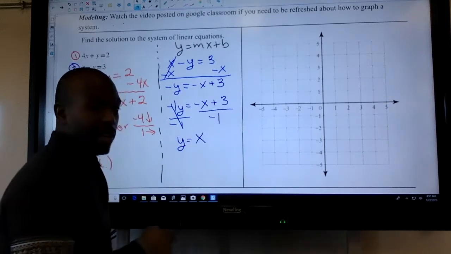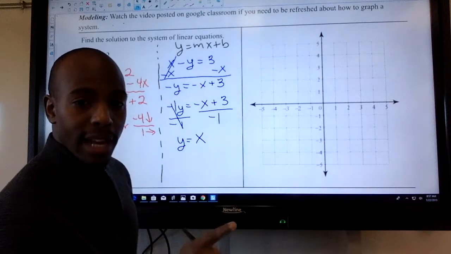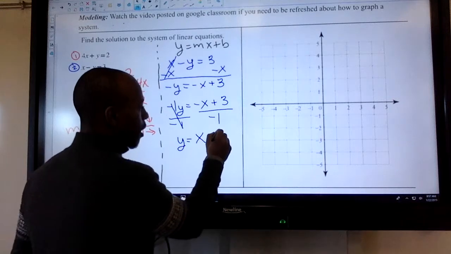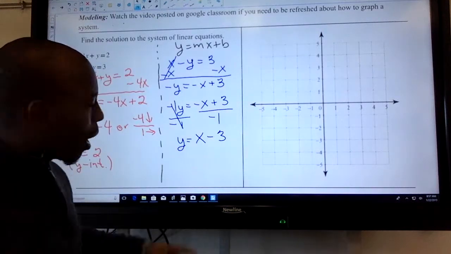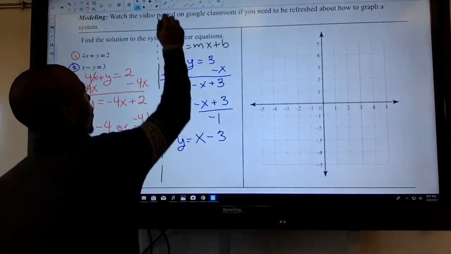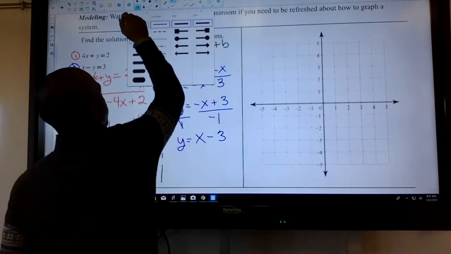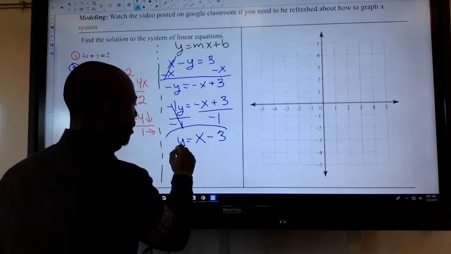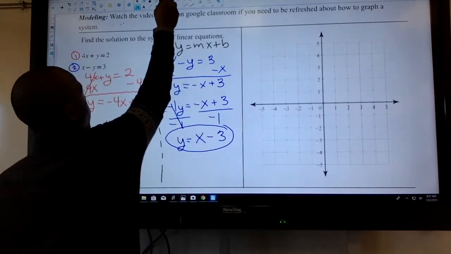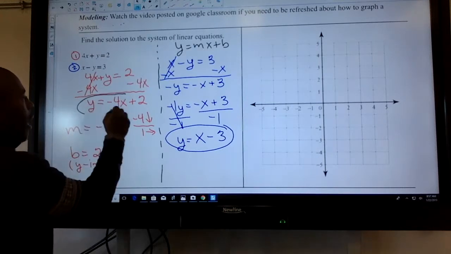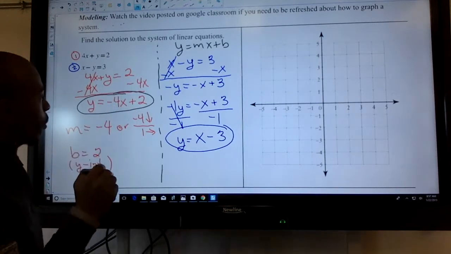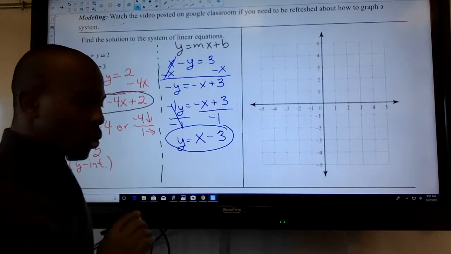3 divided by negative 1, a positive divided by a negative gives me a negative, and we know 3 divided by 1 is 3. So my equation is y is equal to x minus 3. So my two equations that I end up getting are y equals x minus 3 and y is equal to negative 4x plus 2. So those are my two equations.